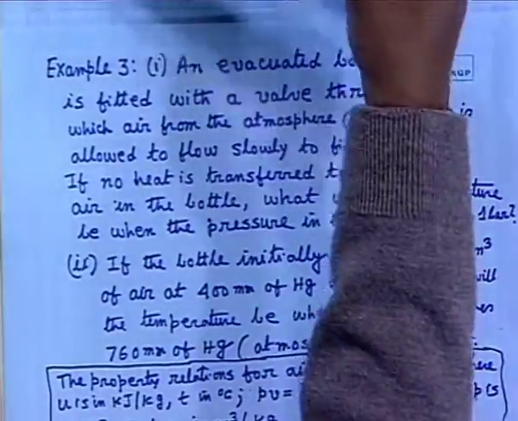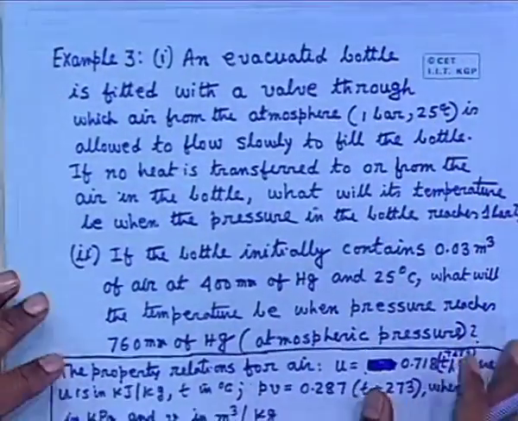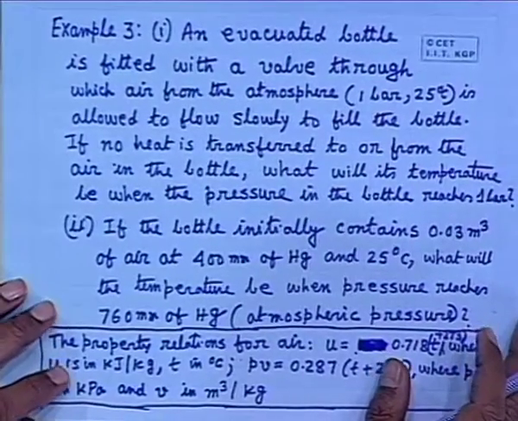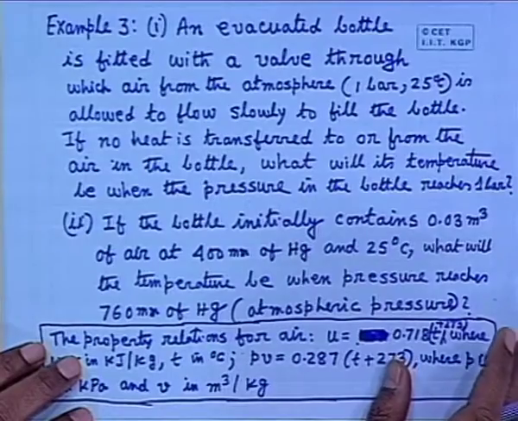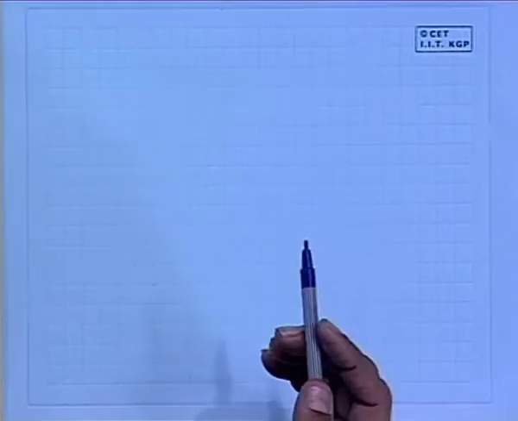This is a very standard problem for an open system or control volume. First law for an open system or control volume. This is known as charging of a bottle. Problem of charging of a bottle, how it is done. First of all, you see that problem. Before going through this problem, better I should discuss that.